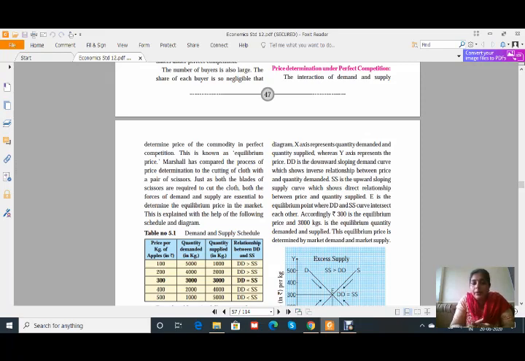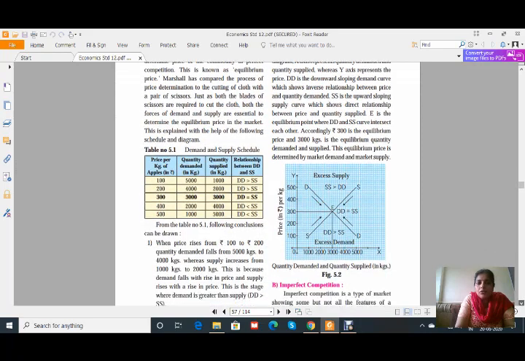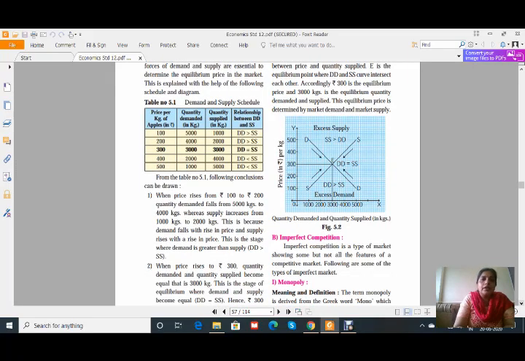This is the equilibrium where the DD and SS curves meet each other, and the intersection point is known as the equilibrium. See, it is explained in the schedule. Demand and supply schedule. Price per kg of apples is given, and the quantity demanded and quantity supplied. See, when the price is 100, quantity demanded is 5000 kg and quantity supplied is 1000.